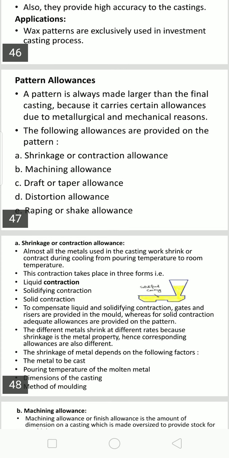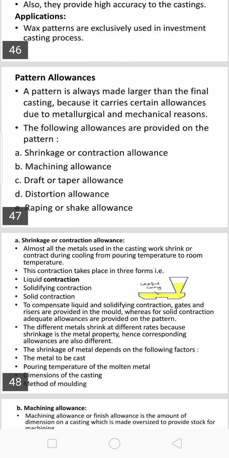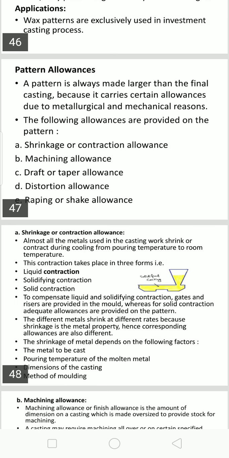Sometimes double allowances are provided if a pattern is made in wood and then in some other material, as in making master patterns. This is because the metal pattern cast also shrinks, which is also to be compensated. The actual shrinkage of the metal depends upon various factors like type of mold, composition of metal, pouring temperature, design of casting, etc. So it is an extra layer of thickness that is provided.